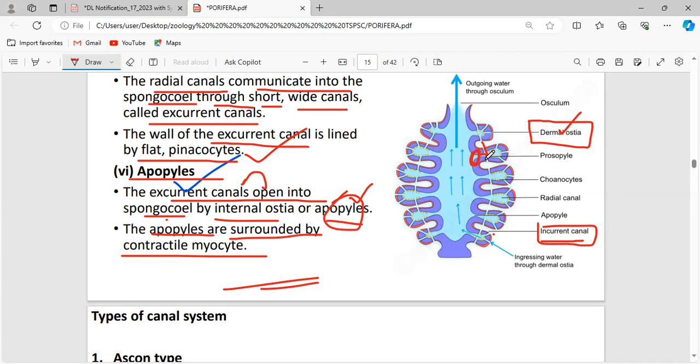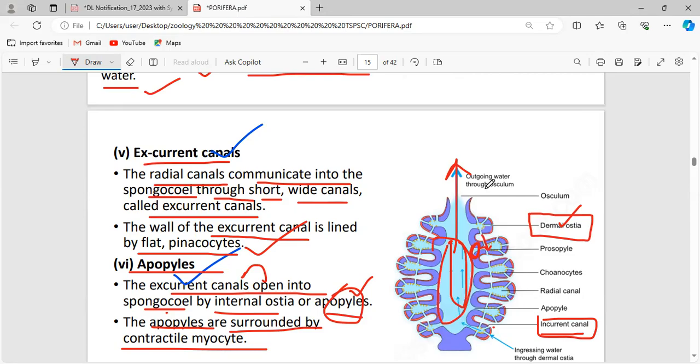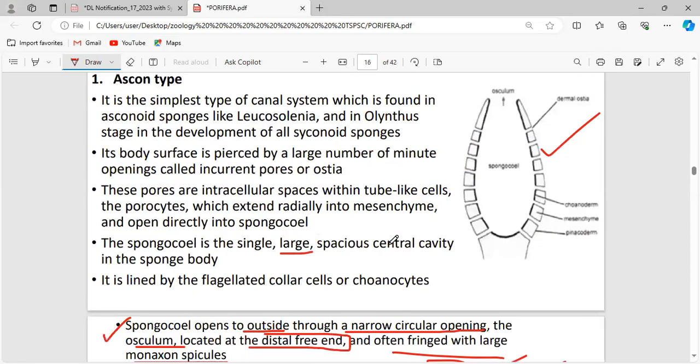So you have to understand that the opening connecting the incurrent canal and the radial canal is the prosopyle. The opening connecting the radial canal and the excurrent canal is the apopyle. The excurrent canal sends the water to the spongocoel. Now the water reaching the spongocoel is sent out of the body of the sponge via the osculum. Hope you are clear.